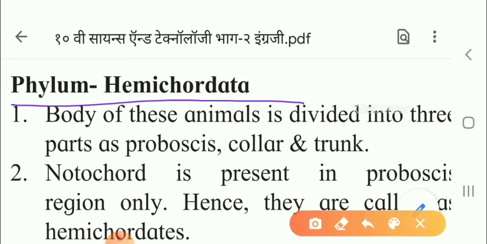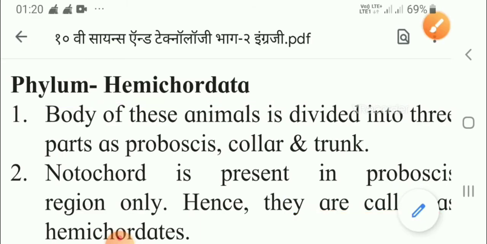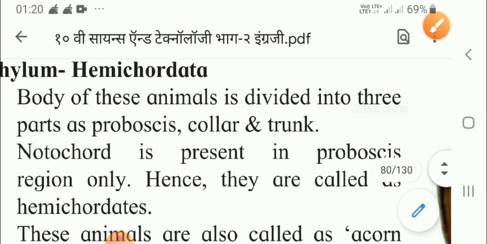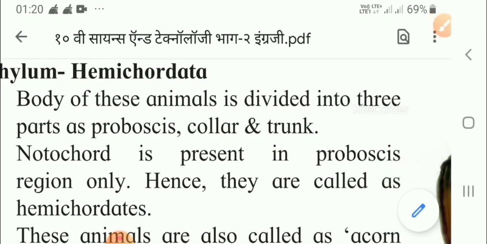Next phylum is Hemichordata. First, the body of this animal is divided into three parts. Which are the three parts, children? These parts are called the proboscis, collar and trunk. The upper part is called the proboscis, the next part next to the proboscis is the collar region, which is a very small region, and the last full part is known as the trunk.